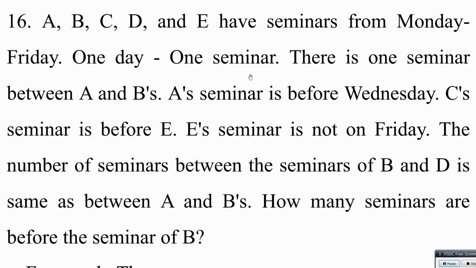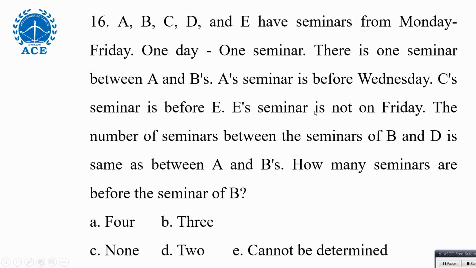Yeah, if you see the details here, there is one seminar between A and B. A seminar is before Wednesday. Fine, means Monday or Tuesday. Okay, two chances. C is before E. C is before E means not immediately before. It may be C is on the first day, E may be on the last day. C is before E only. It may be immediately before or there is a gap also. They didn't use the word immediately. E seminar is not on Friday.